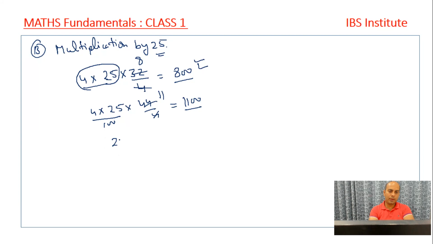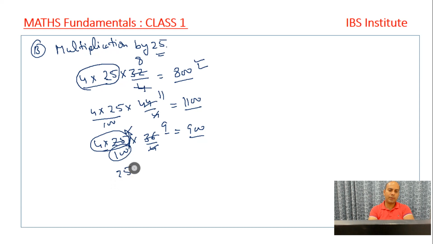Say if I have to multiply 25 into say 36, what do I do? I divide it by 4, I get 9, right? And if I multiply this number by 4 into 25, I'm going to get 100 only. So instead of doing this, I can skip this step, right? I can directly divide this number by 4, I get 9, so I can write the answer to be 900.